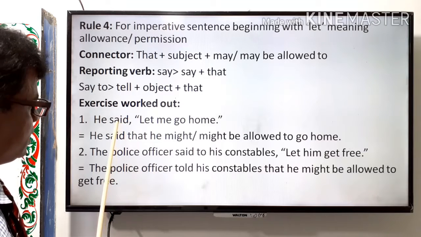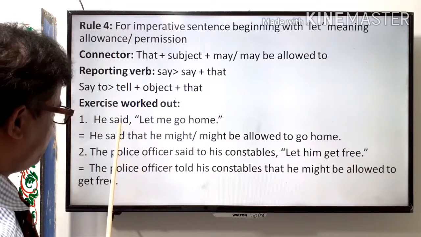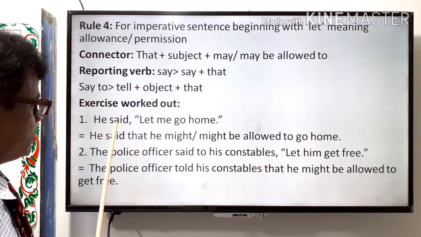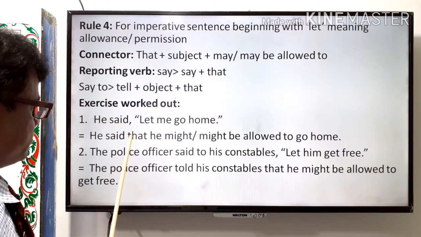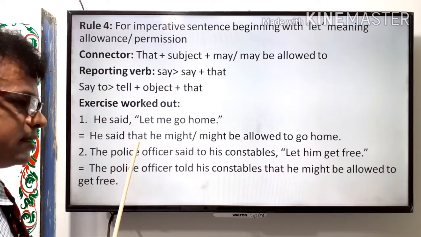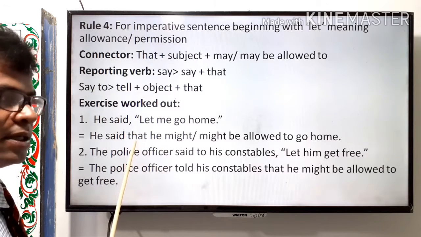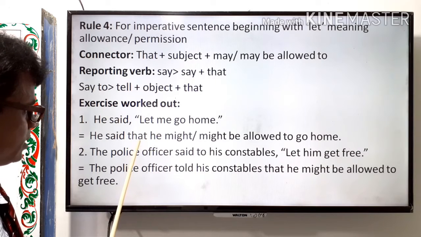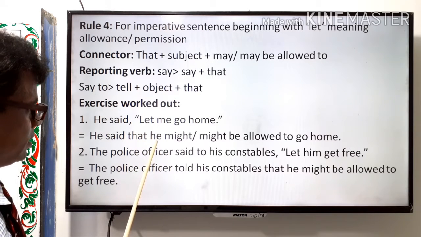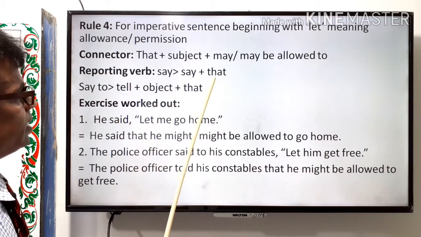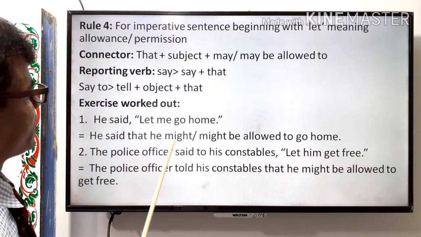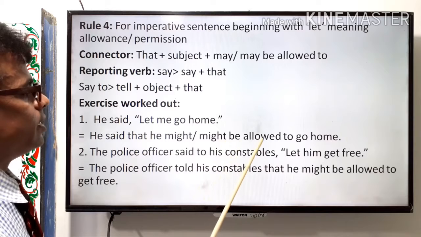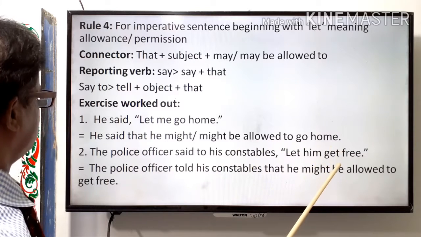If there is no object of the reporting verb, the reporting verb will remain the same. He said that, and the subject he, might, in past tense, he might or might be allowed to go home.